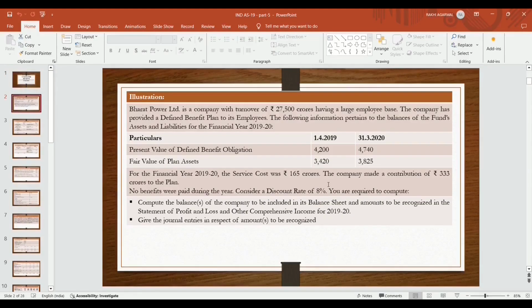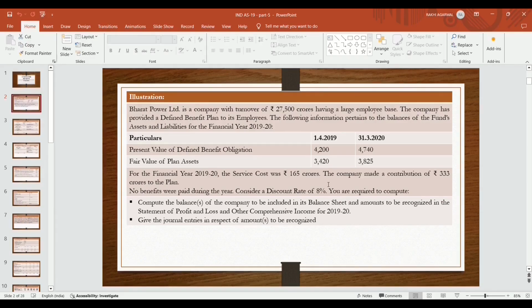Illustration 1. Bharat Power Limited is a company with turnover of rupees 27,500 crores, having a large employee base. The company has provided a defined benefit plan to its employees. The following information pertains to the balance of the fund's assets and liabilities for the financial year 2019-20.